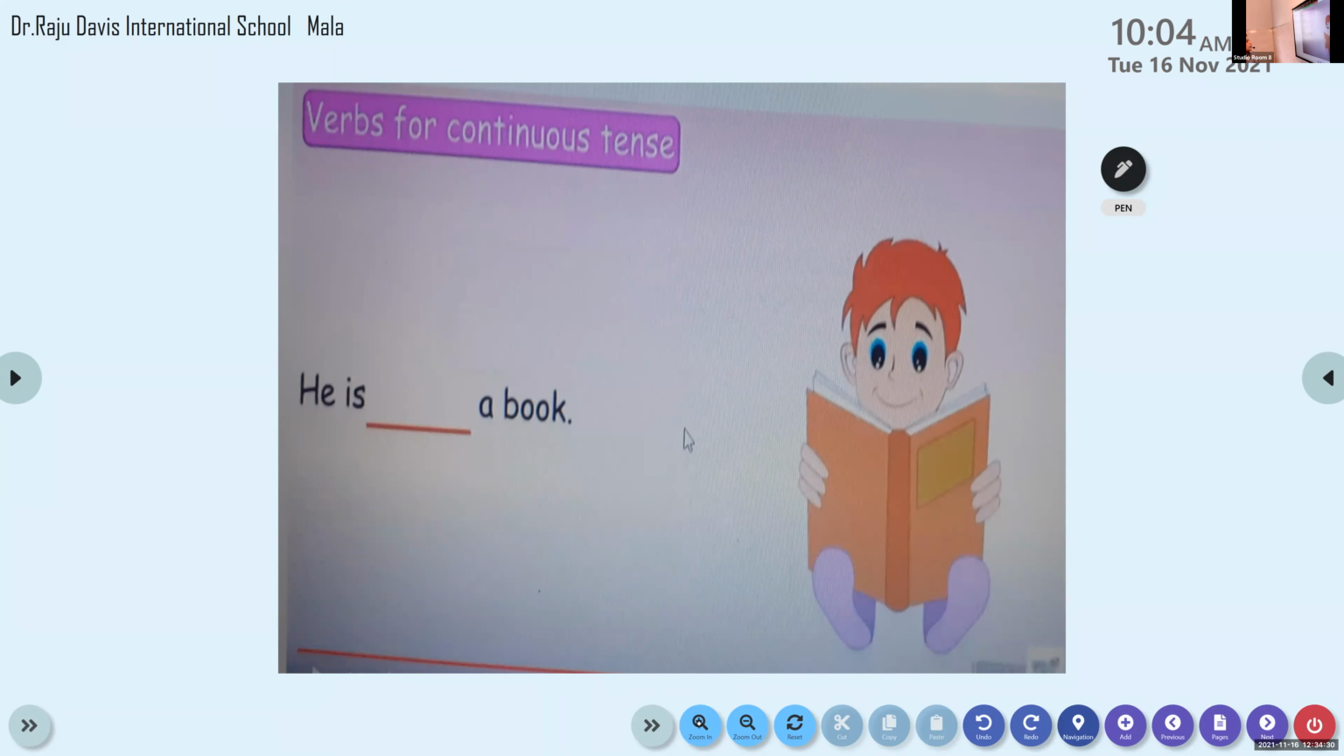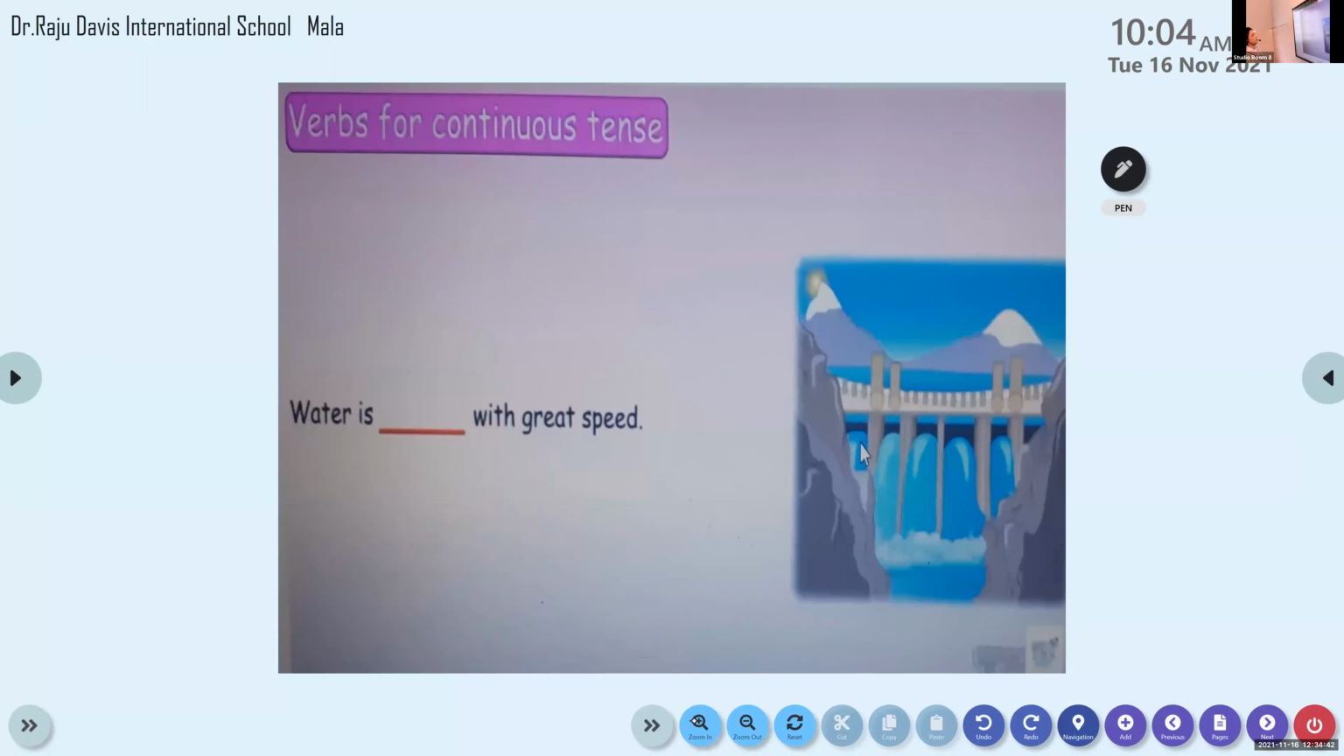He is reading a book. Yes, he is reading a book. Now what is the water doing? Come on, tell me. The water is going with great speed. Not moving, you can see flowing. Water is flowing with great speed. Okay, flowing.